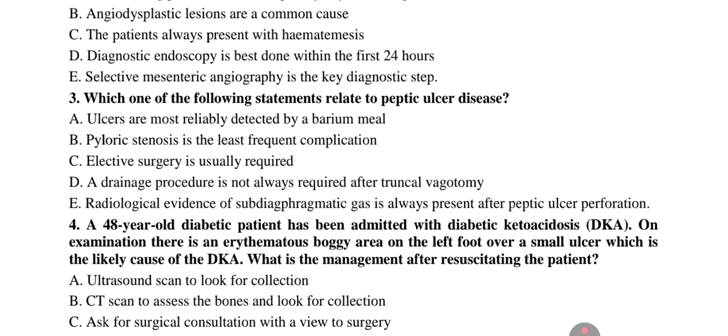Option E, radiological evidence of subdiaphragmatic free air is always present after peptic ulcer perforation. That is false. Free air under the diaphragm is a classic sign of perforation, but is not always visible, especially if the perforation is contained or in immunocompromised patients.